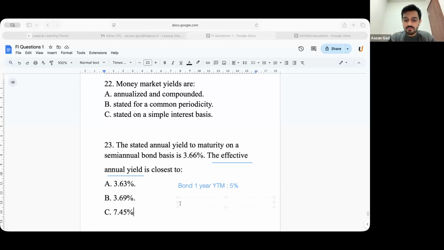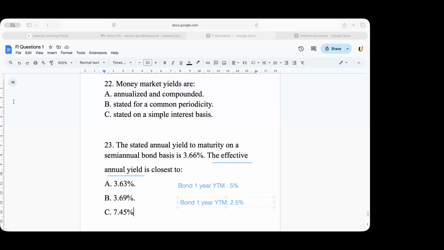Okay. Now suppose bond 2. Suppose I make this bond semi-annual, 1 year only. ठीक है? YTM में कितना लूंगा फिर? What will the YTM change to? Will it change to 2.5%? Yes or no? Yes, sir.